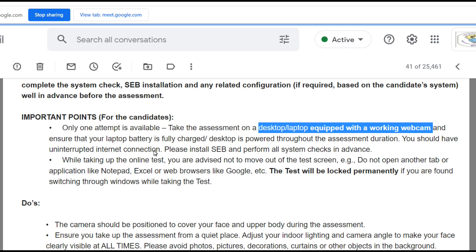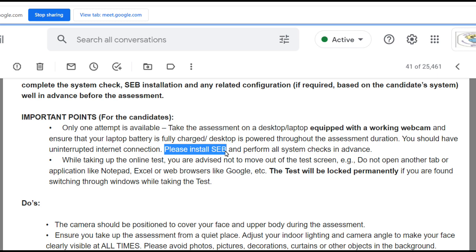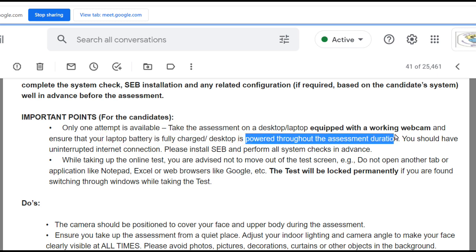Now, they are saying please install this Safe Exam Browser and perform all the system checks in advance. I recommend you to do it today itself. You should have the laptop fully charged, and power supply should be there throughout your exam.